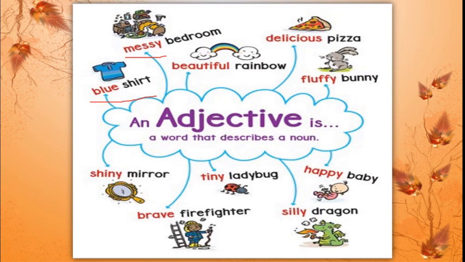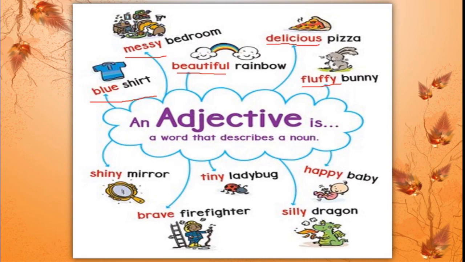And here also we can say beautiful rainbow. Beautiful, this is an adjective. How is the pizza? That is very delicious. Got this? Bunny. How is bunny? Fluffy. Bunny is very fluffy. Then you can see here a happy baby.